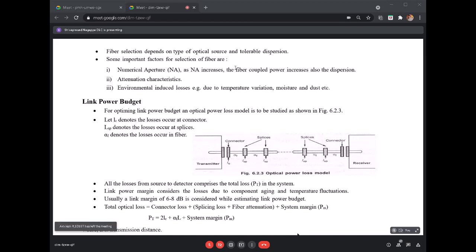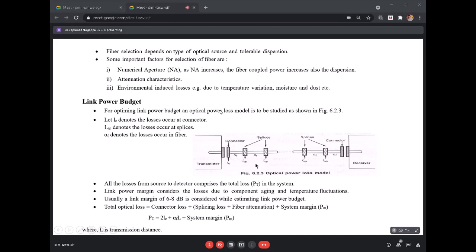Next, finally, by choosing the detector, we have to see. So that is what we have already discussed. Next, finally, comes your link power budget. So what is this link power budget? This is an optical power loss model. Okay, so this is an optical power loss model. For optimizing this link power budget, we need to go through this optical model.